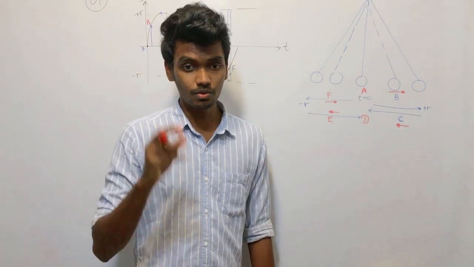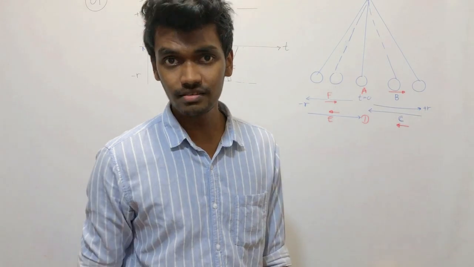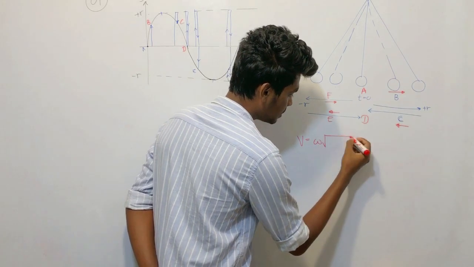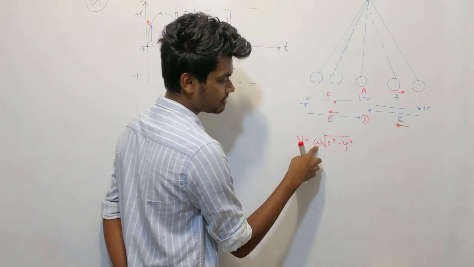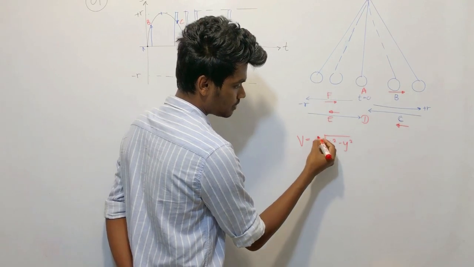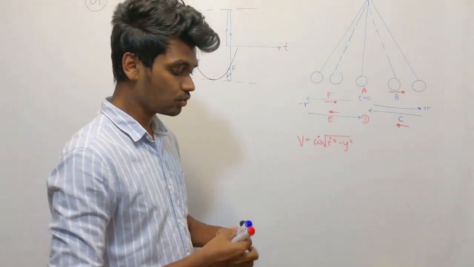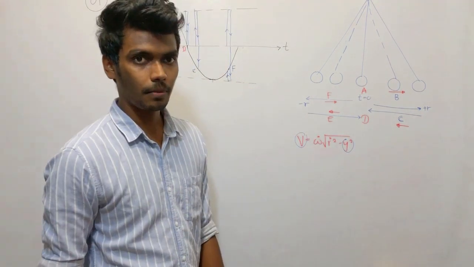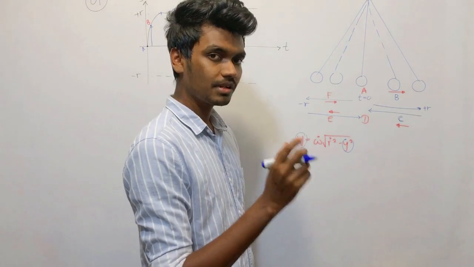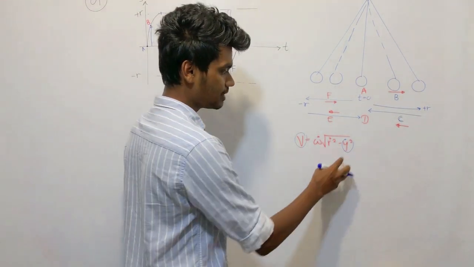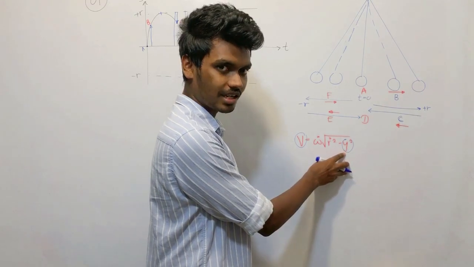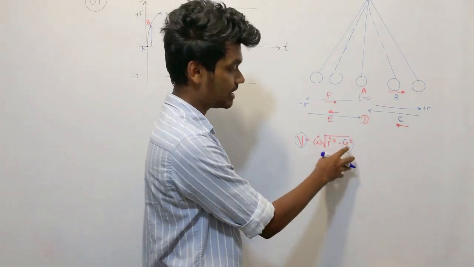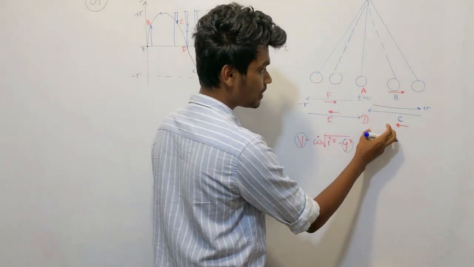Alright. So at which point is the velocity the same? According to v equals omega times the square root of r squared minus y squared, omega is constant, r is constant. So the velocity depends completely on the displacement. So at which point is the displacement the same? It doesn't matter positive or negative. Why doesn't it matter? Because there is a square.